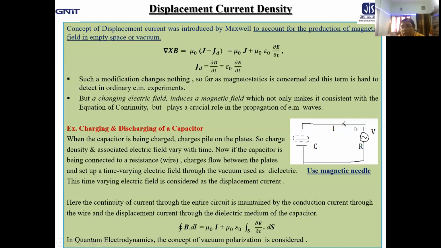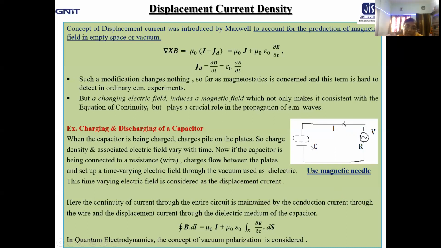We all know that if current flows through a conducting wire, then around it a magnetic field is developed. How do we detect the magnetic field? If we use a simple magnetic needle, the needle will be deflected if a magnetic field is created. Now, if you place the needle in the space between the two capacitor plates where you have kept vacuum as dielectric, then to your surprise, you will find that the magnetic needle is deflected. That indicates some magnetic field is developed.